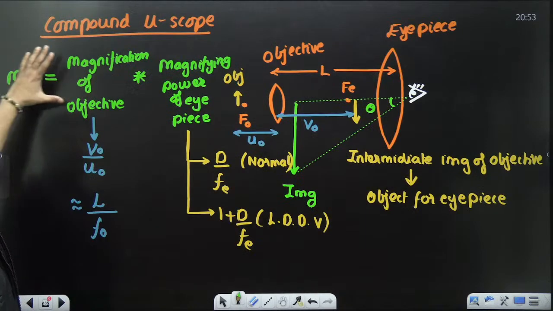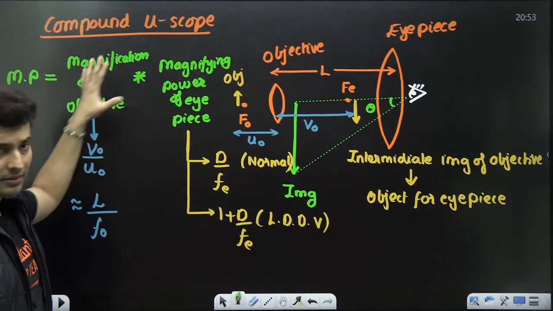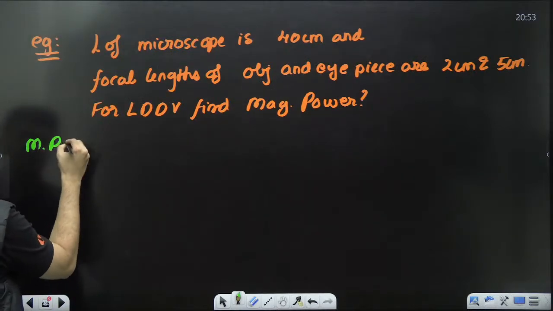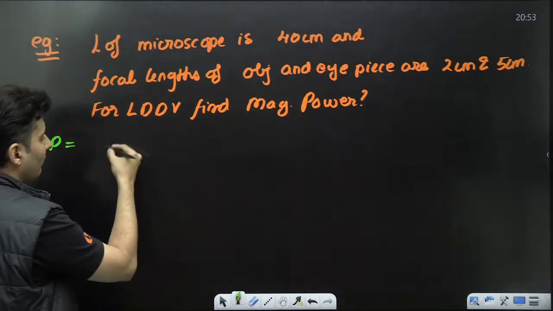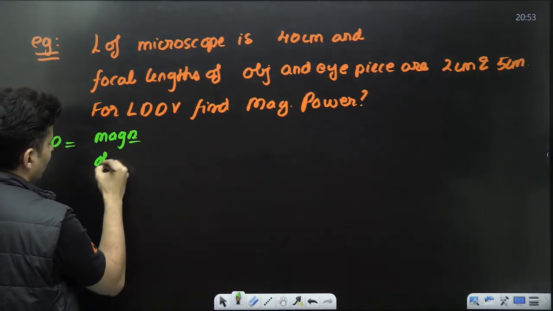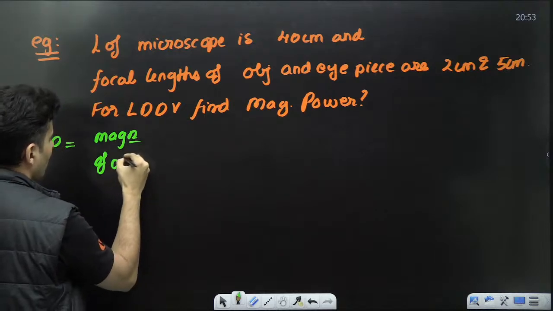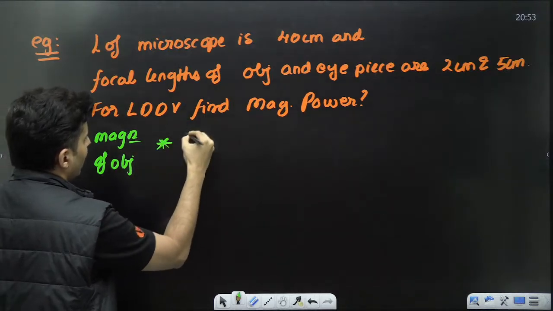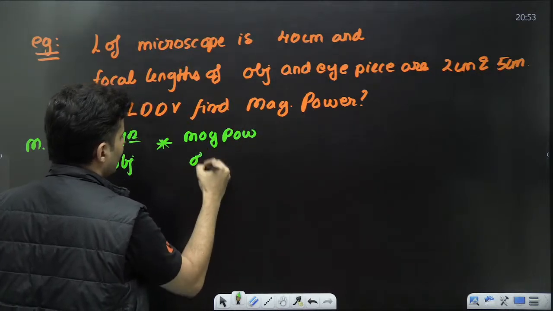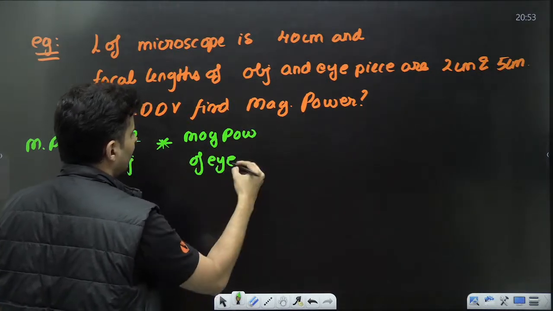What is the magnifying power formula? It's a multiplication of two things. So the magnifying power is magnification of the microscope's objective, multiplied by magnifying power of the eyepiece.